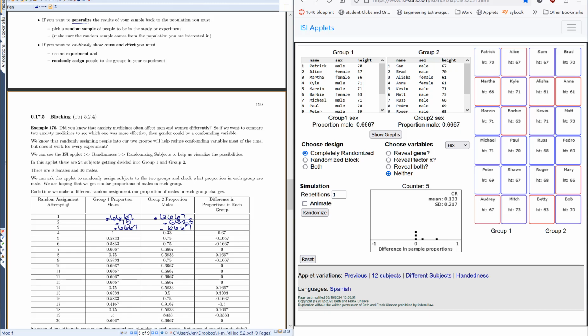So look, now we're back to 0.667, so we're even in both groups. Randomize again. Oh, we're still even in both groups. Oh, now we have males are 0.5 in one group, 0.833 in the other group. Okay. And you can keep doing this.